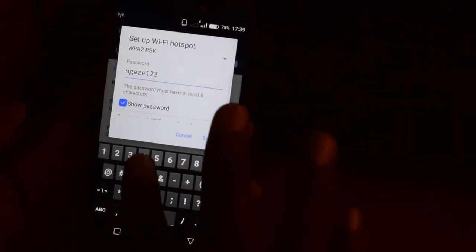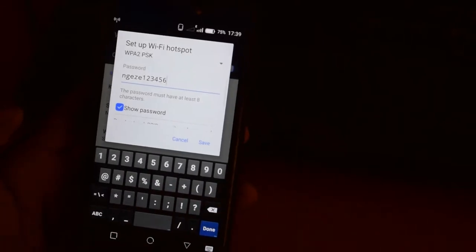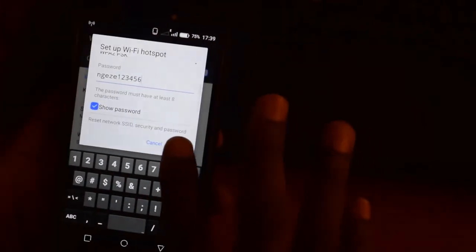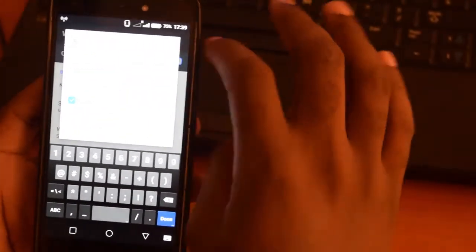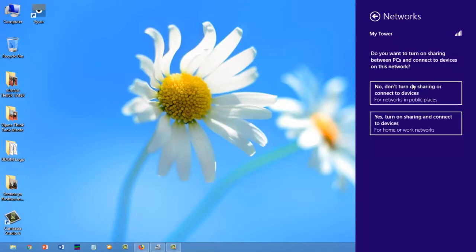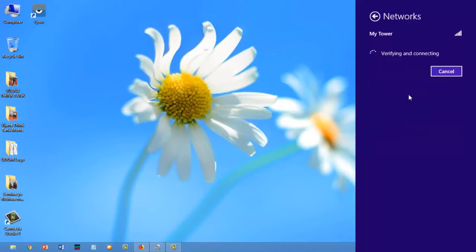So in the meantime, I'm going to leave all these as they were because everything is okay for me. I can easily remember My Tower and I can easily remember my password. Now I click on save. So now, because I want to connect this smartphone to this laptop, I have to enter this password. So the password is NGEZE12345. Now, the moment I click next here, it asks me, yes, turn on sharing, or no, don't turn on sharing. So now the laptop is connecting.